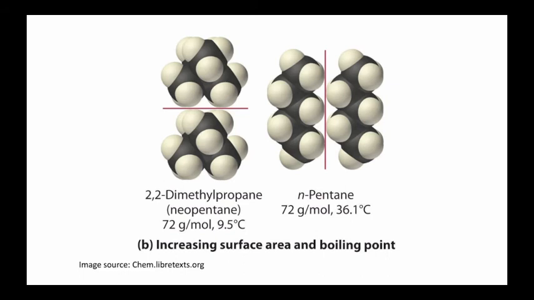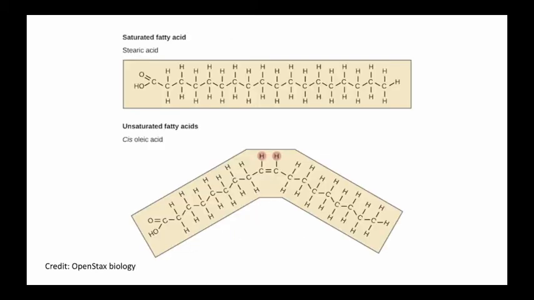The strength of London dispersion forces also depends on the molecular shape and the amount of contact area. More surface area means that the molecules have more opportunity to interact and form temporary dipoles with other molecules. Even when the mass is the same, shape matters. For example, look at these two molecules which have the same mass. The one on the right has a larger surface area. See how there's more area for contact and more opportunity for the temporary dipoles that are produced to influence each other. The shape of a molecule can also make a big difference.